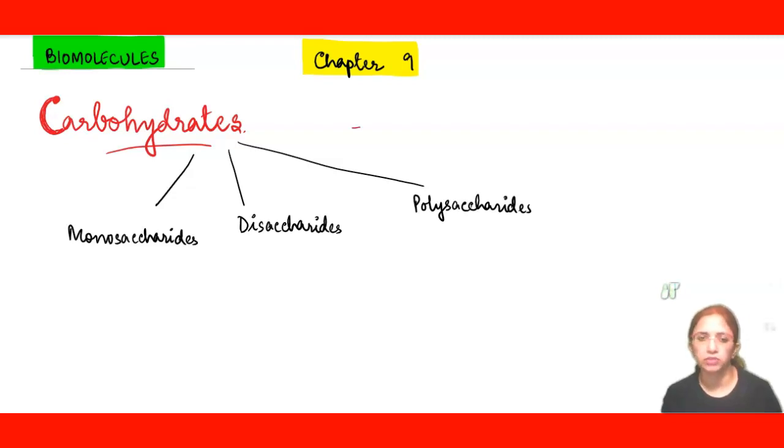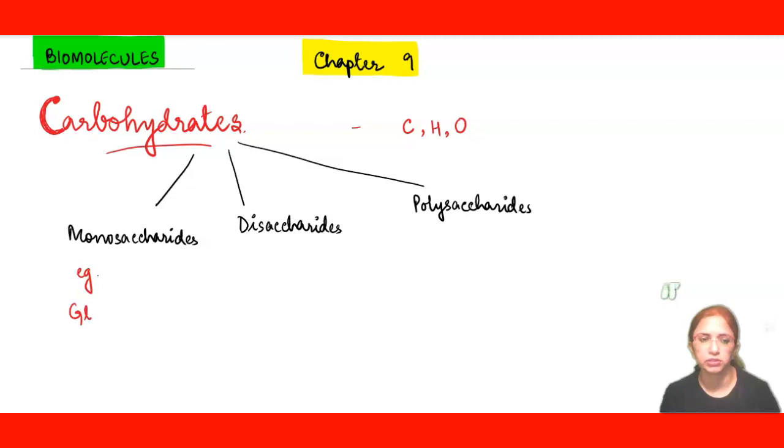Carbohydrates are generally the hydrates of carbon. They possess carbon in their structure, hydrogen in their structure, and oxygen too in their structure. Monosaccharides are the simplest carbohydrates that cannot be broken further. In exams, if a question comes specifically related to the carbohydrates and they ask about monosaccharides, then you will give